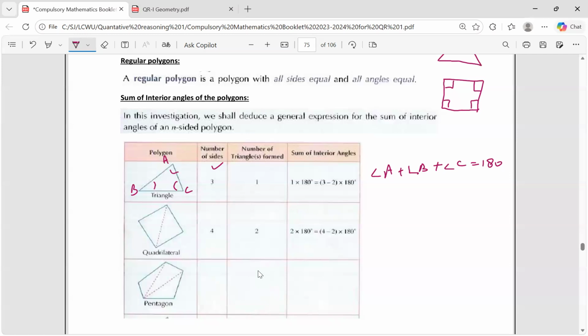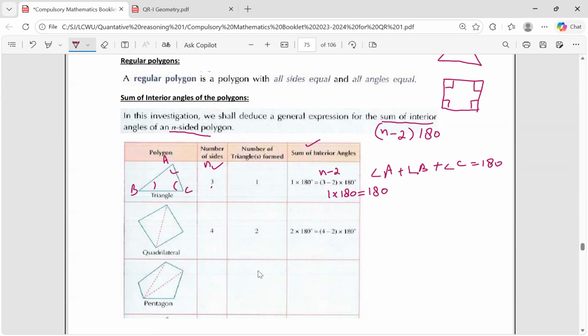The formula for an n-sided polygon is that the sum of the interior angles is n minus 2 times 180. Over here, in the column for n is 3, n minus 2 is 1. So this is 1 multiplied by 180, equal to 180. So in the case of a triangle, the sum of the interior angles is 180 degrees.